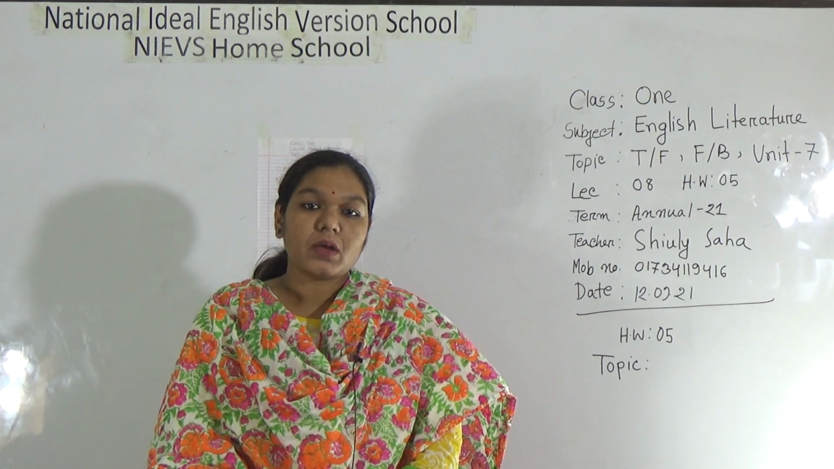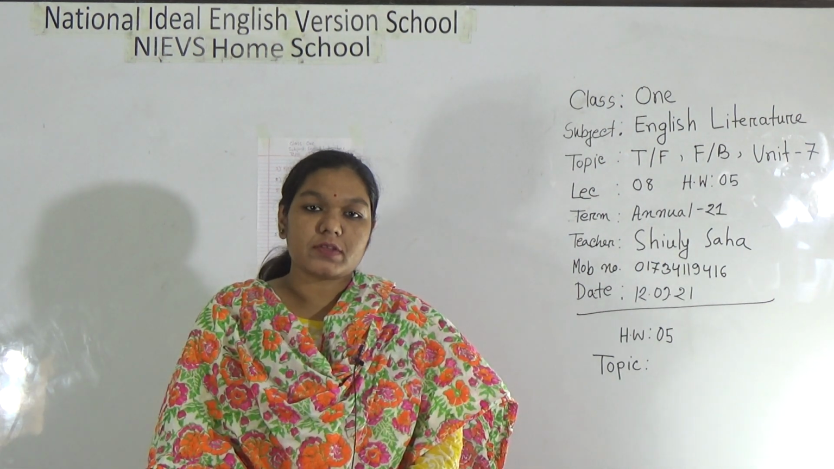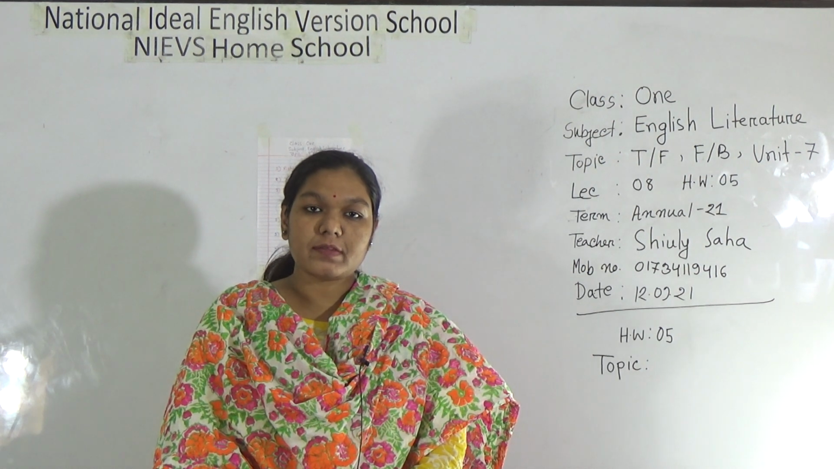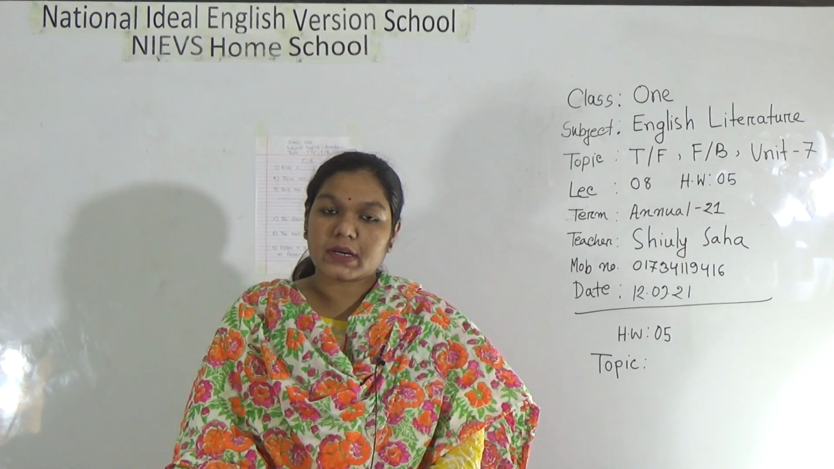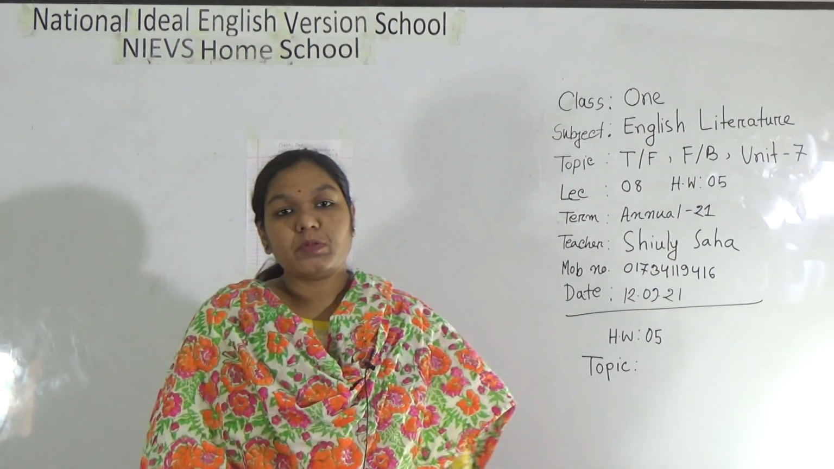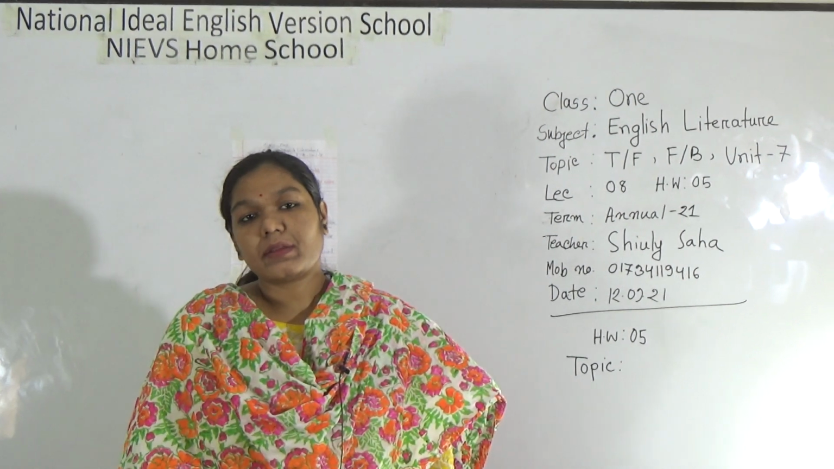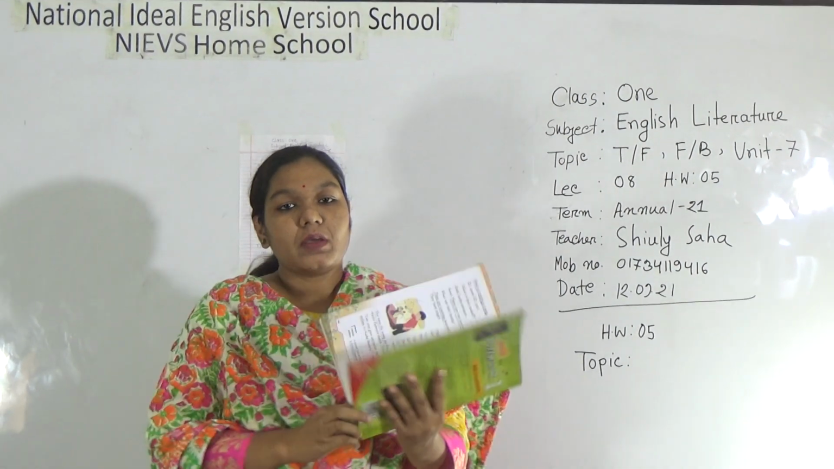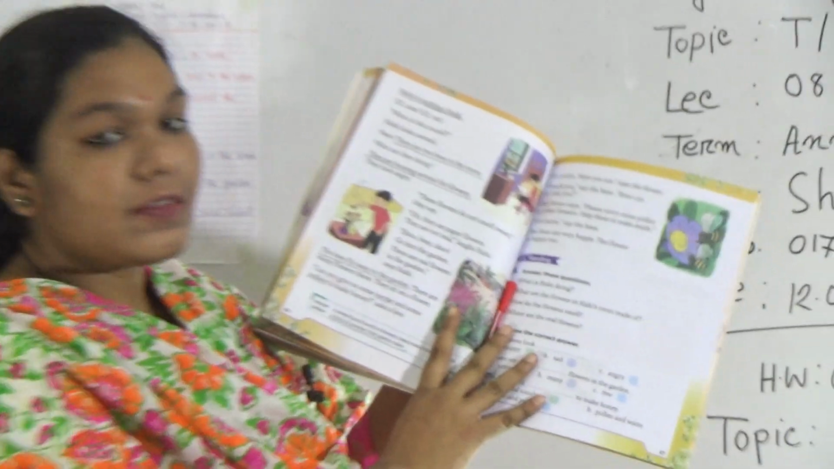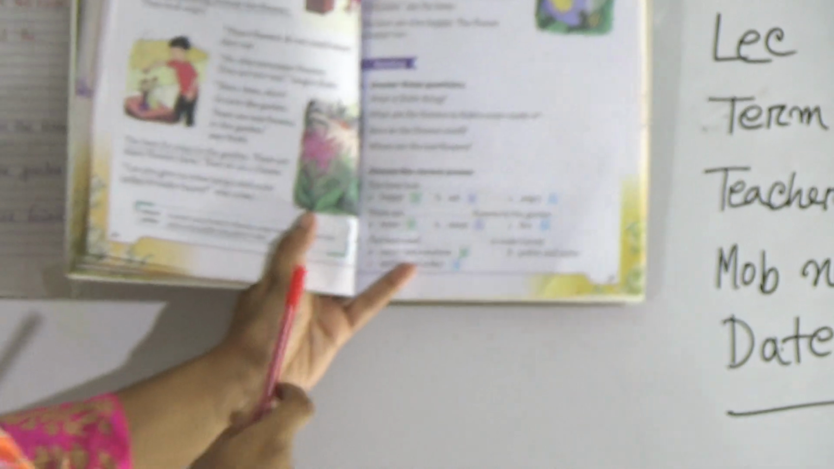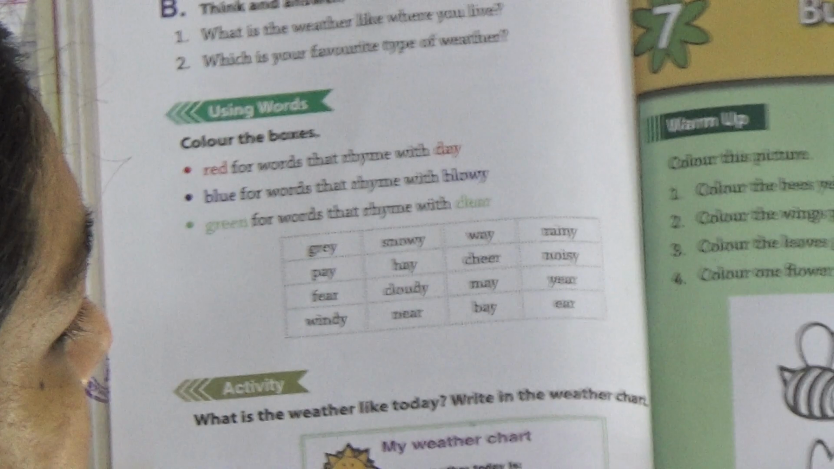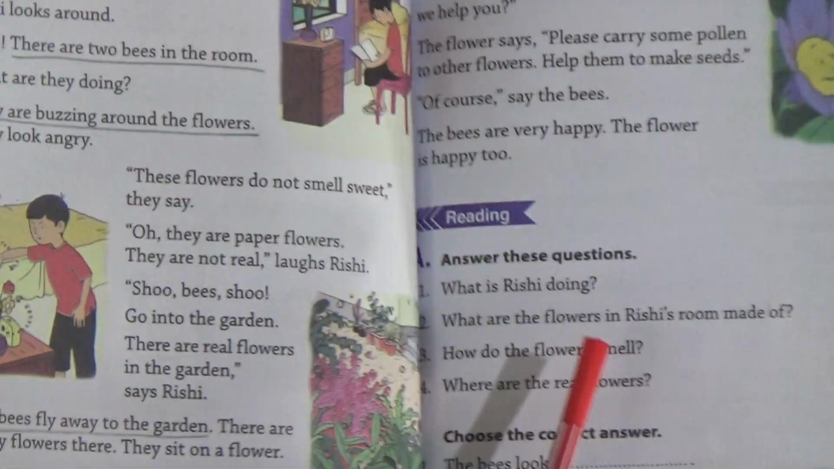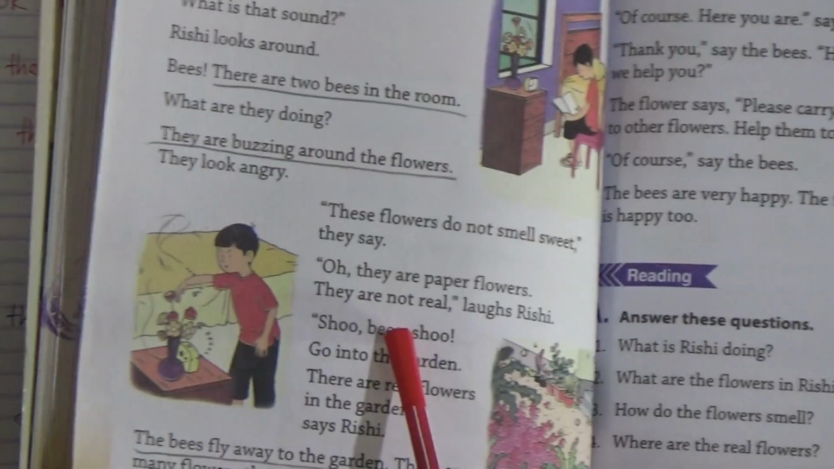Dear student, today I will take your English literature class for the students of class 1. Our today's topic is fill in the blanks and true false from Unit 7. So let's get started. Before writing our topic, at first we will read this story once again. The story's name is Buzzing Bees, and in the previous class we have already discussed it.